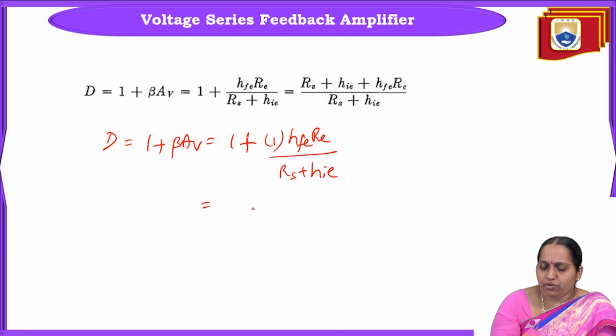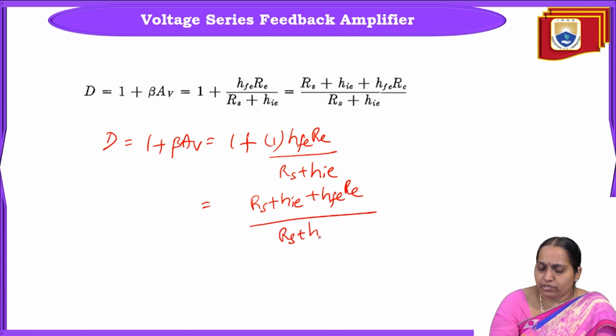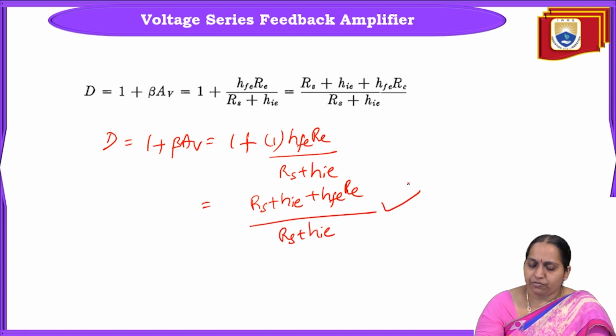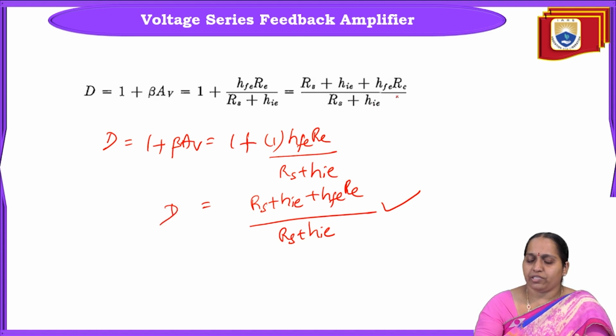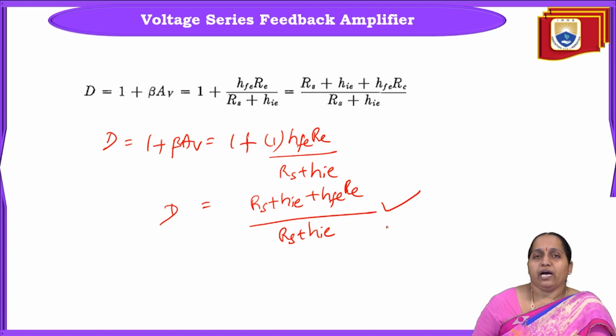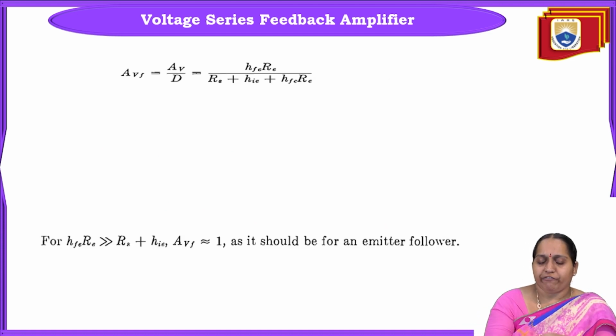If you simplify this on cross multiplication, you get RS plus HIE plus HFE RE by RS plus HIE. This is the final expression for D. After finding D, we'll calculate the gain with feedback.